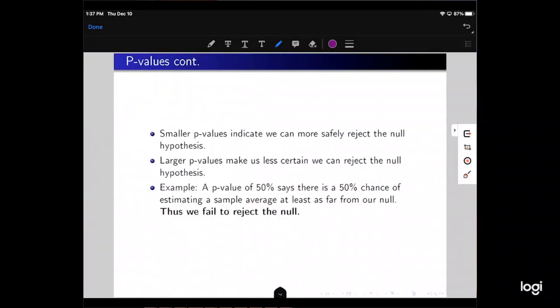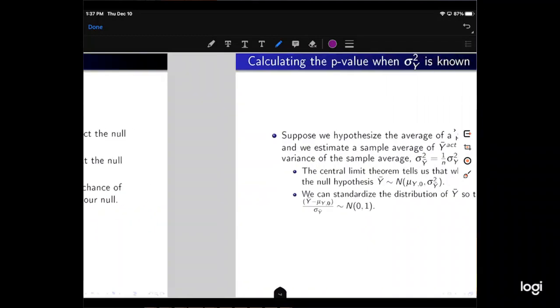P-values continued. Smaller p-values indicate we can more safely reject the null hypothesis. So if we get a p-value of 0.05, it says we're 95% confident. If we get a p-value of 0.01, then we're 99% confident. Larger p-values make us less certain we can reject the null hypothesis. So a p-value of 50% says there's a 50% chance of estimating a sample average at least as far from our null as the one we estimated, assuming the null is true. Thus, we would fail to reject the null with any realistic measure of confidence.